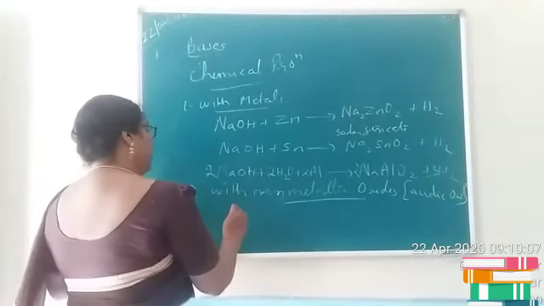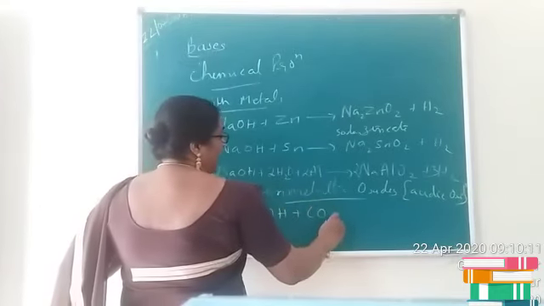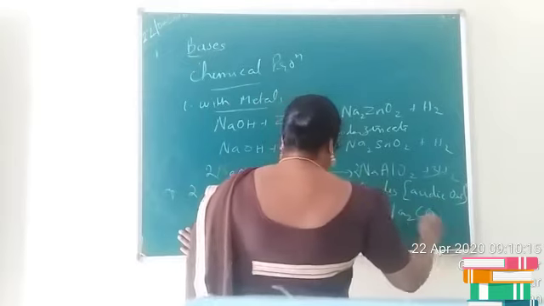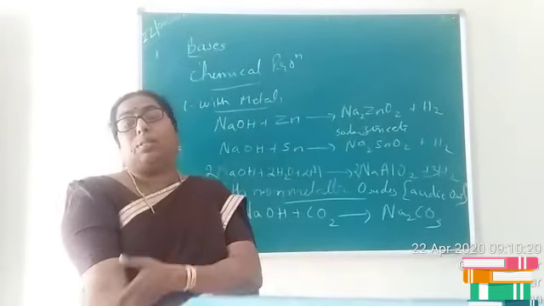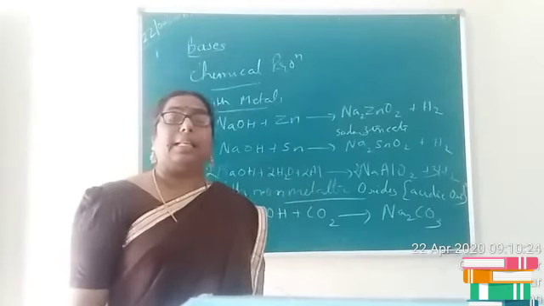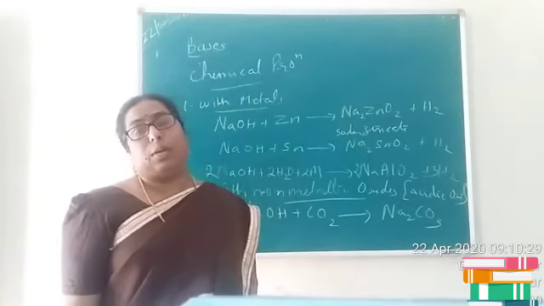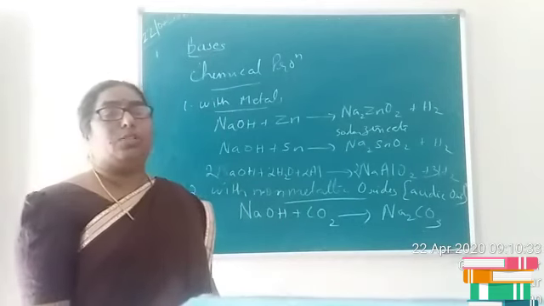For example, sodium hydroxide reacts with carbon dioxide and we will be getting sodium carbonate as the product. Or potassium hydroxide reacts with sulfur dioxide and produces potassium sulfate as the product. So generally we can say that bases react with non-metallic oxides and produce corresponding compounds. Is it clear, children? That is about the chemical properties of bases.